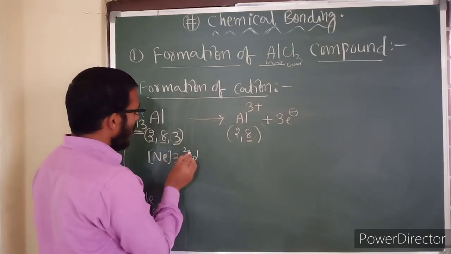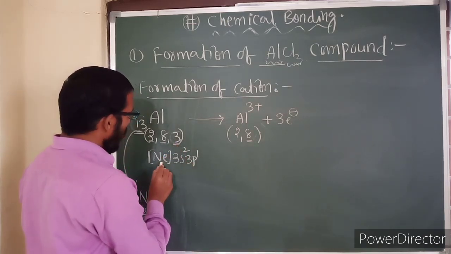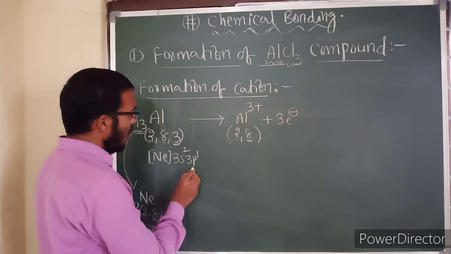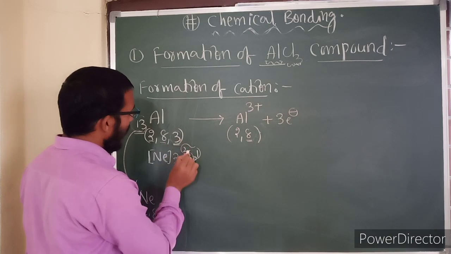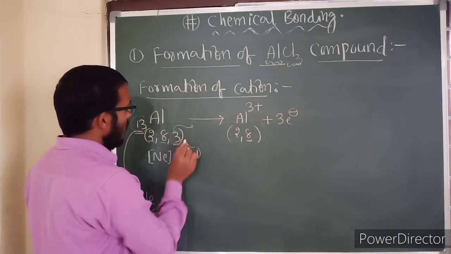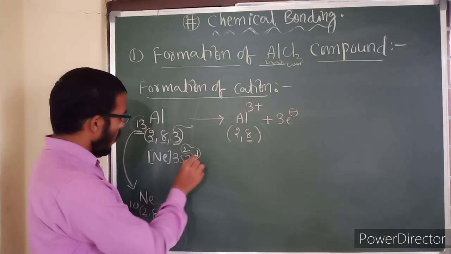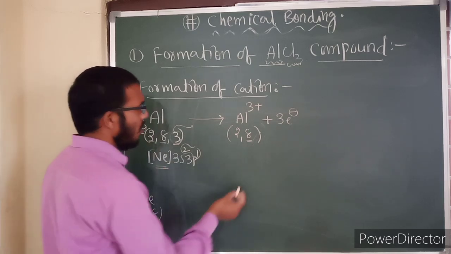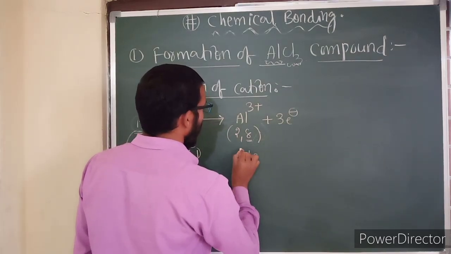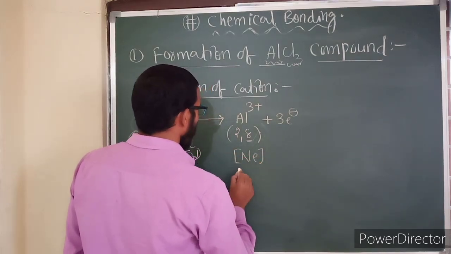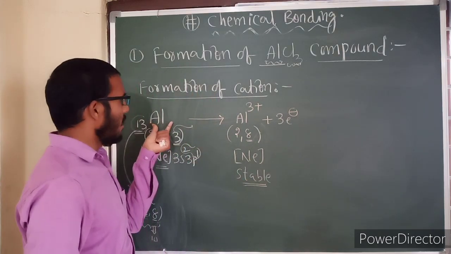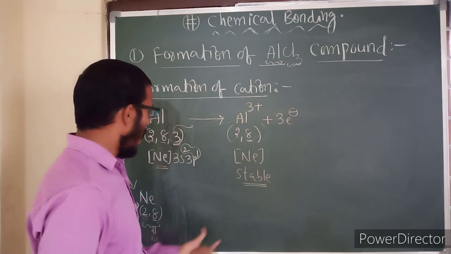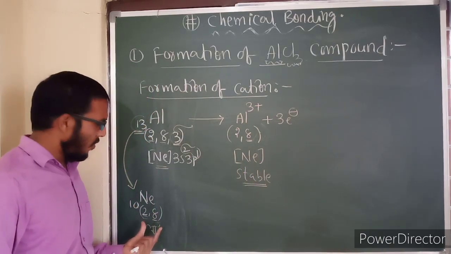These 3 electrons are nothing but valence electrons. In the orbital method electronic configuration, this is the valence shell. Now these 3 electrons are lost, so what is left here? Neon is left, so we need to write neon here. In this manner, aluminum is attaining stability by acquiring the nearest noble gas configuration.